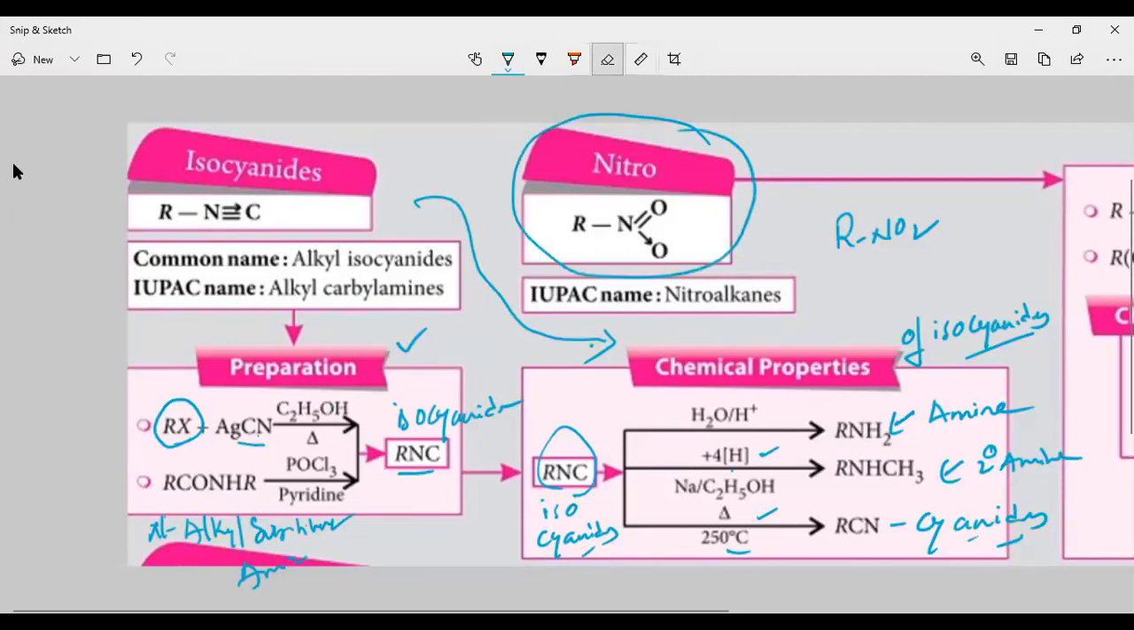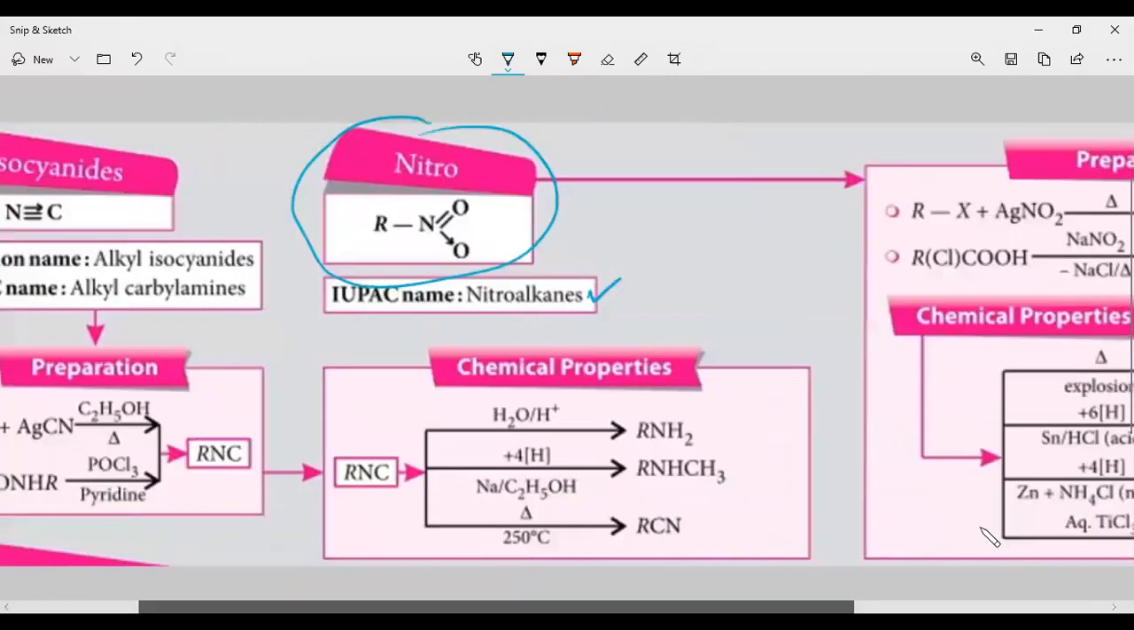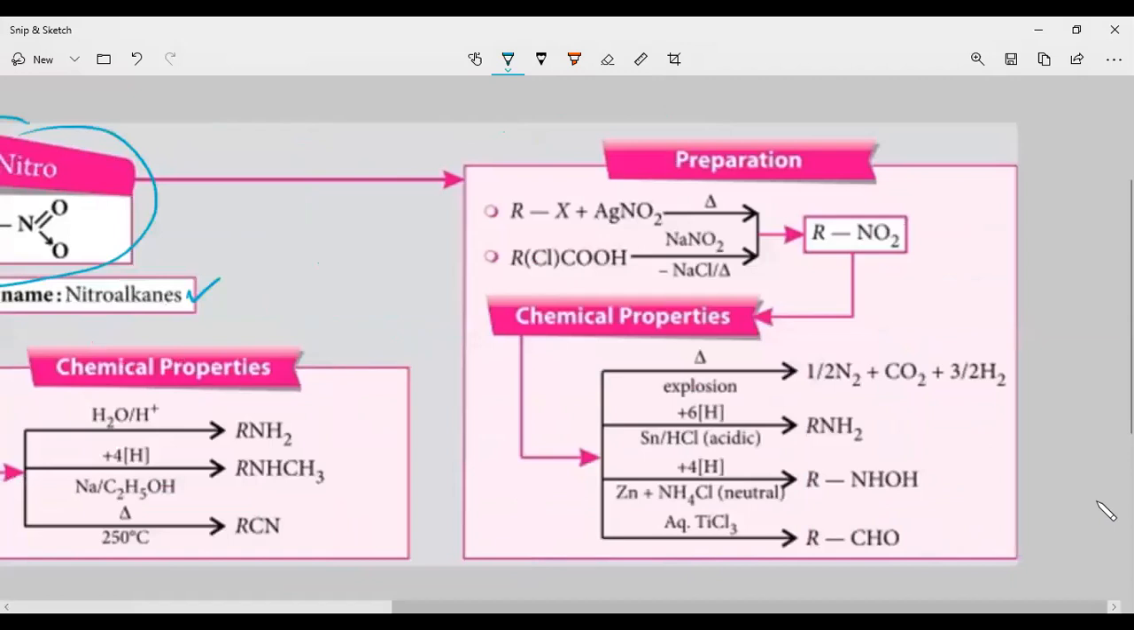Okay. Next, you are going to discuss nitro containing compounds. We are calling these nitro alkanes. Let us discuss the preparation and properties of these nitro compounds. These nitro compounds are prepared by taking alkyl halide and treating with AgNO2. Thereby AgX will be eliminated and the alkyl group will be attached to NO2. We are going to get the nitro alkane.